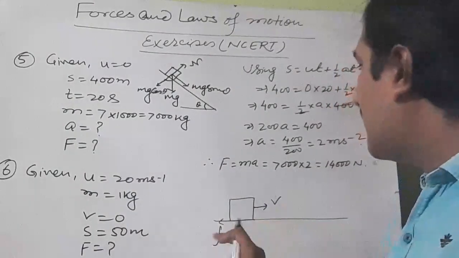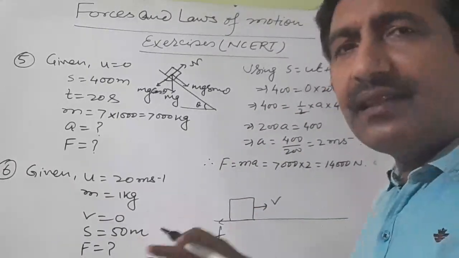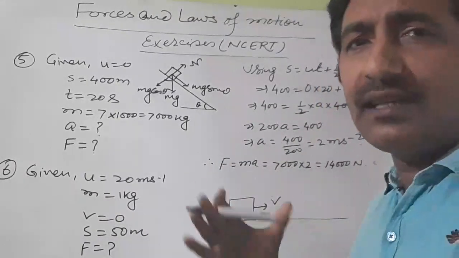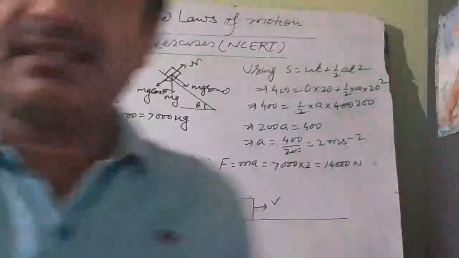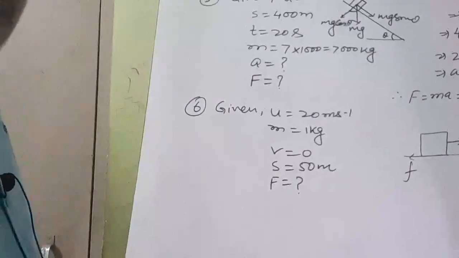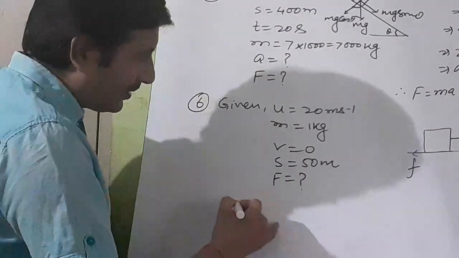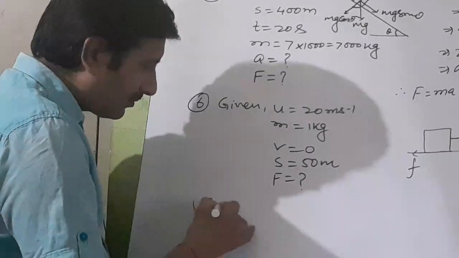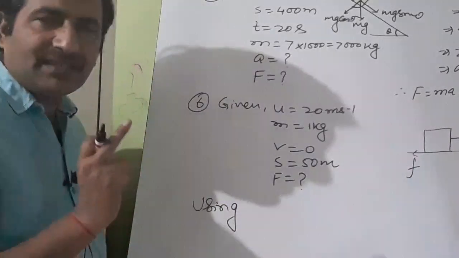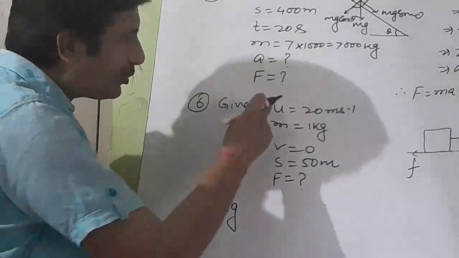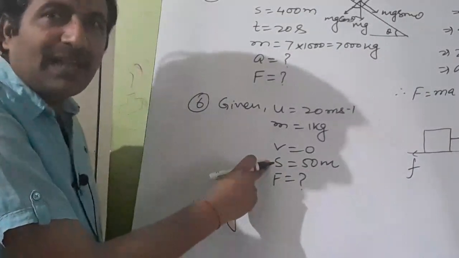Here you just have to think that friction is the force which can cause deceleration. In some cases friction also causes acceleration, but those will not be discussed here. So you have to find this friction. Here you just have to understand that friction is the decelerating force. Friction is causing the deceleration. So by using a formula, you must find the value of A first and then find the value of force. So you see U, V and S. You have to find A. Can you recall the formula?